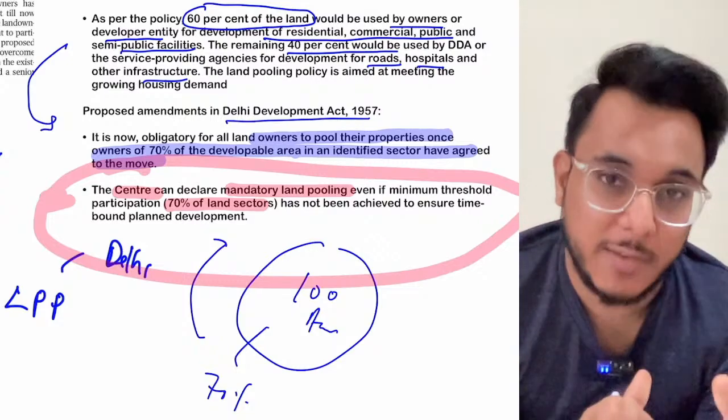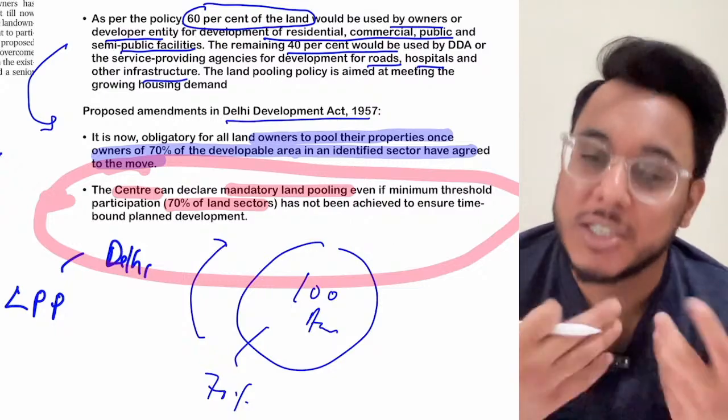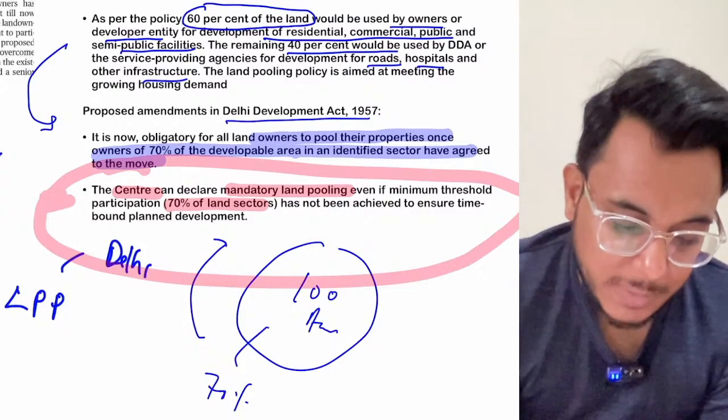However, land acquisition is different. In land acquisition, the government buys the land. Here, the government is not buying the land. The government is just developing the land. So this is something that has happened.